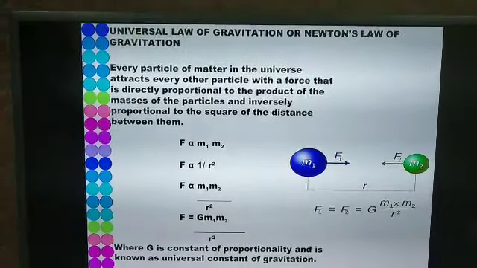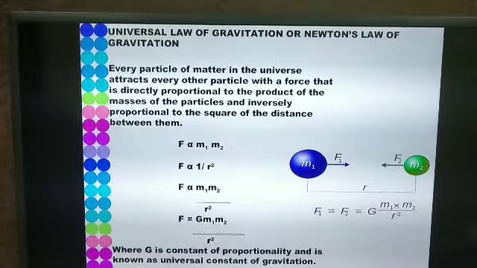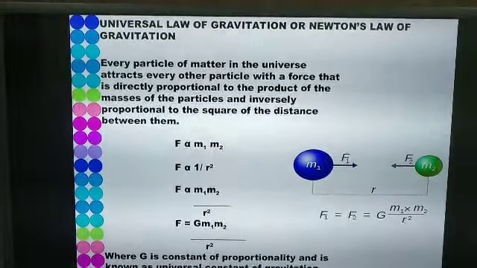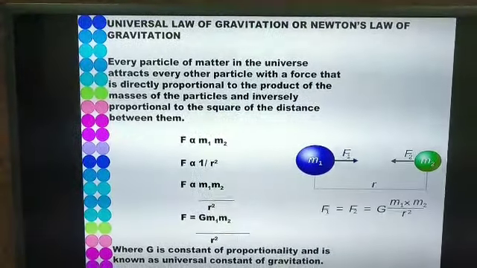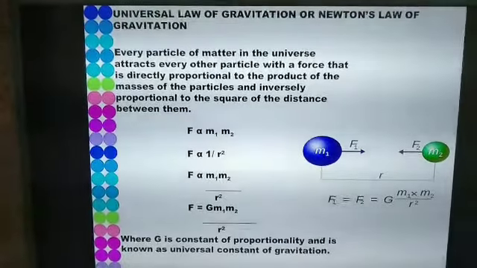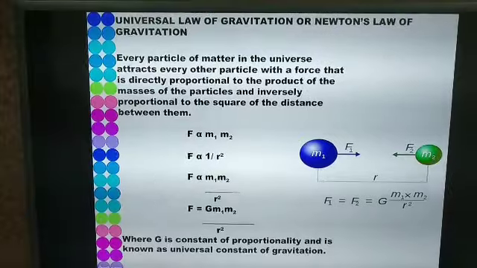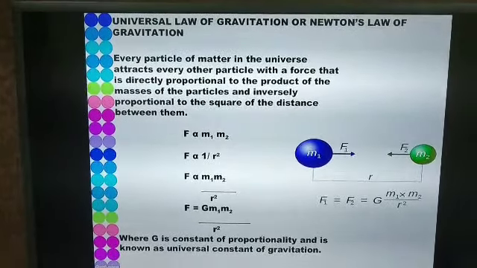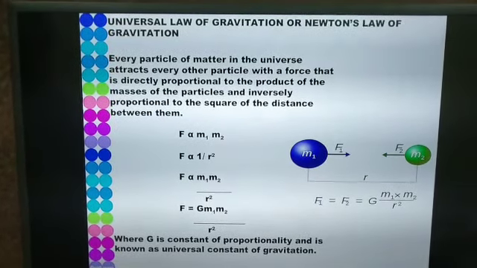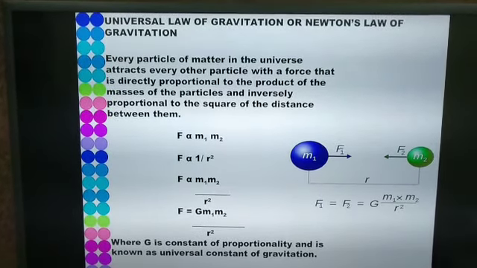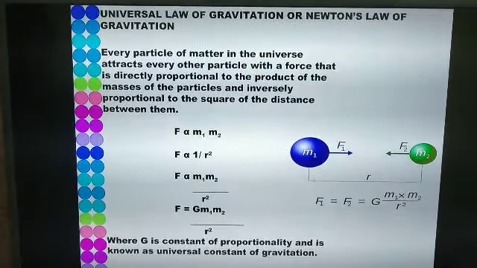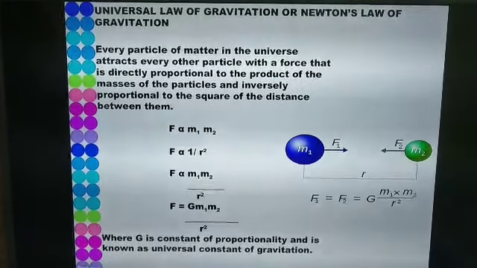So what is the universal law of gravitation or Newton's law of gravitation? Every particle of matter in the universe attracts every other particle with a force which is directly proportional to the product of their masses and inversely proportional to the square of the distance between their centers. So F is proportional to m1 into m2. F is proportional to 1 upon R square. By combining these two equations, we get F is proportional to m1 m2 upon R square.